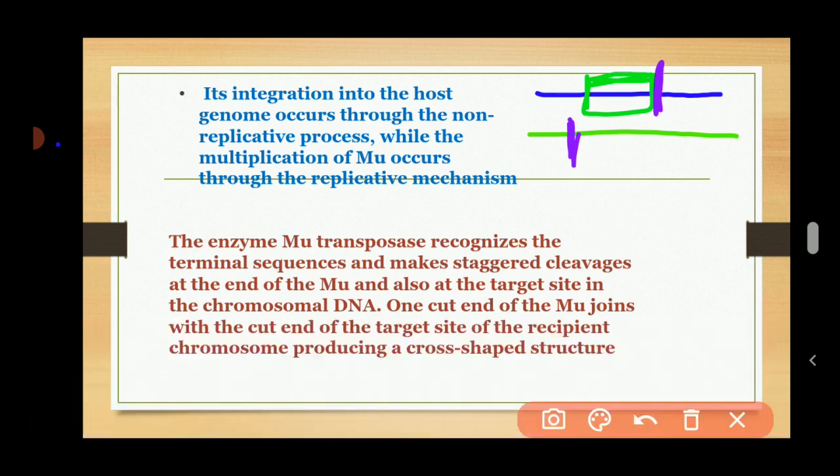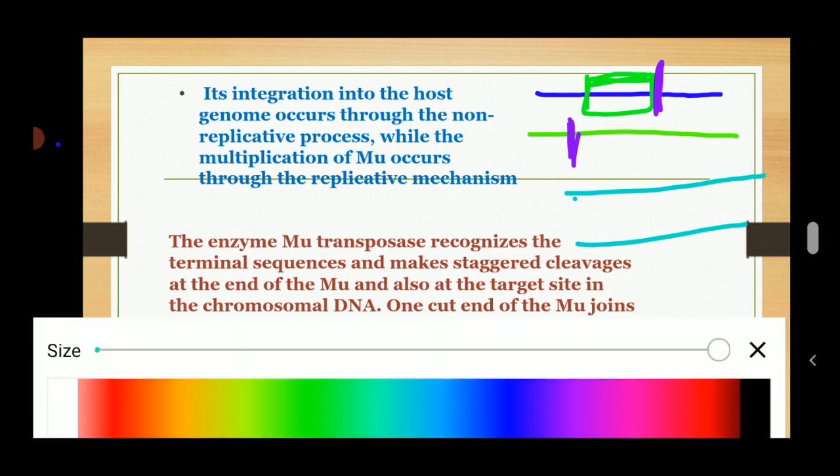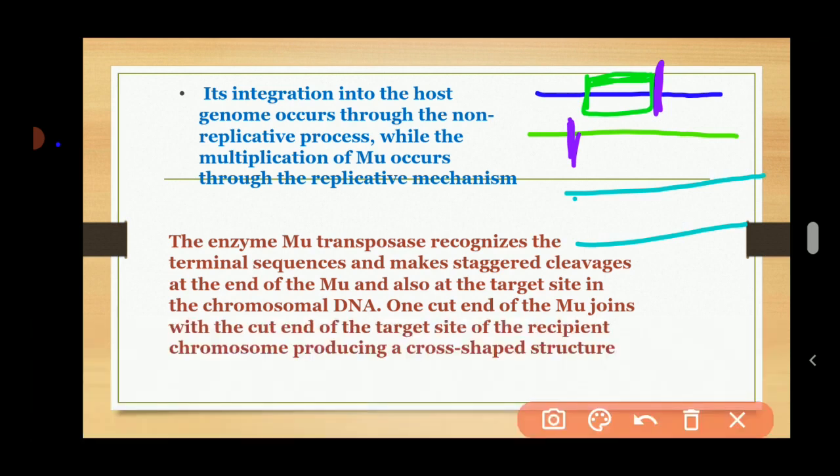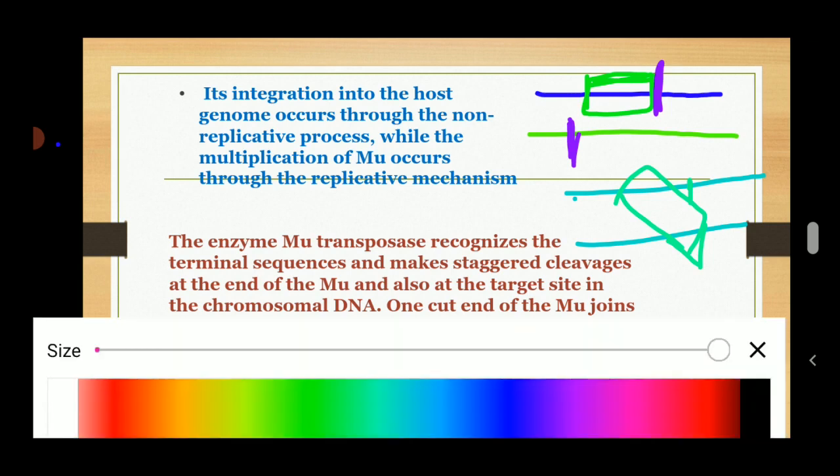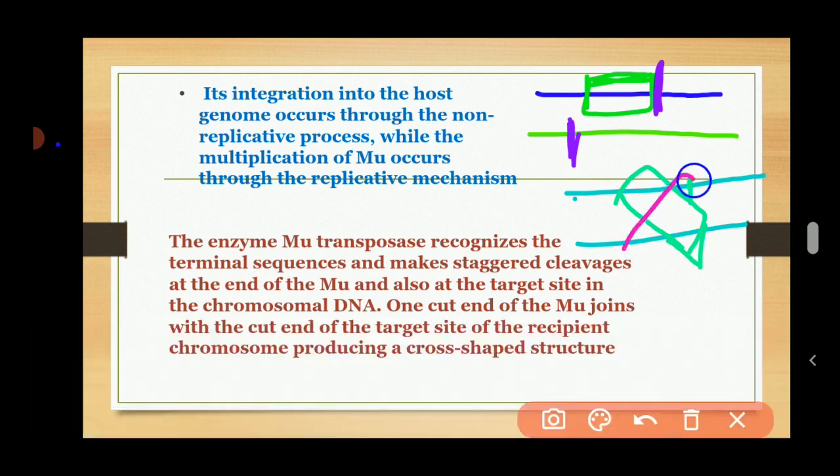Here I draw this structure. This is the first genome, this is the second genome, and when the transposon is cut from this region, the transposon becomes like this, and the other genome like this, and there is a formation of the cross structure like crossing over.